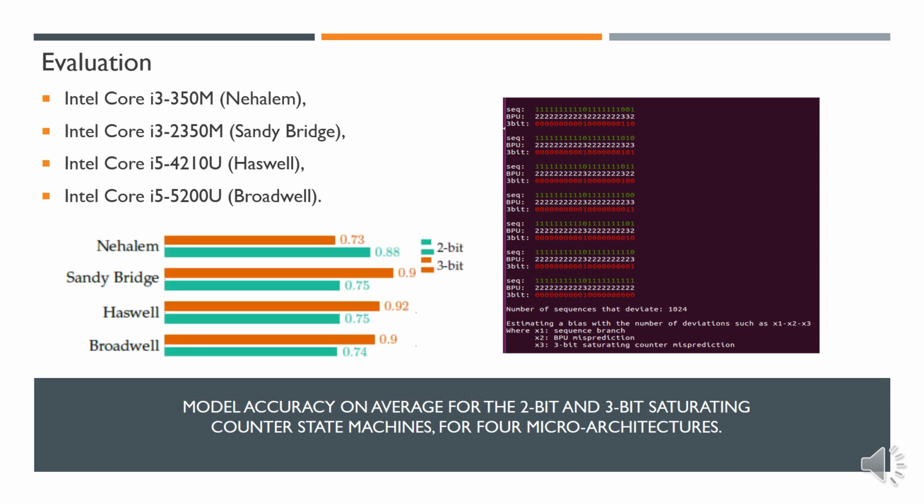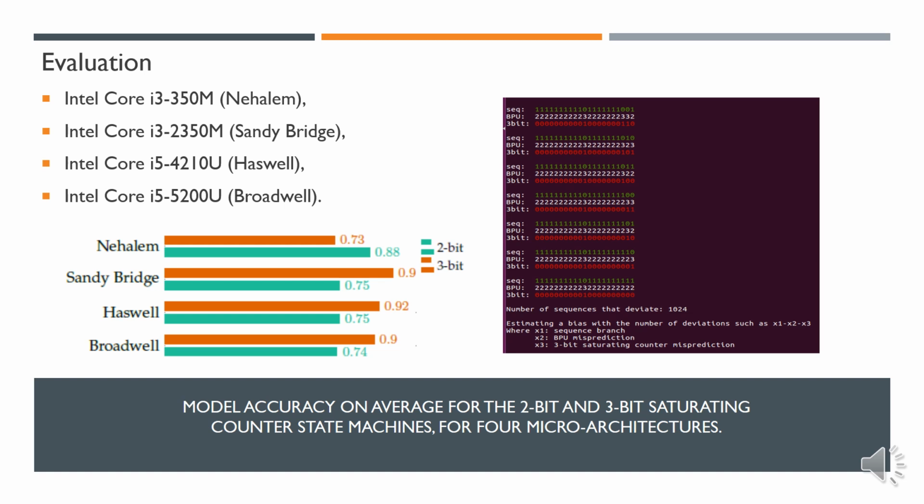2 different trends appear. First, we observe that the 2-bit saturating counter machine is the best model for Nehalem microarchitecture with 88% accuracy. This is not the case anymore from Sandy Bridge, where the accuracy of a 2-bit saturating counter drops to 75%. Secondly, for Sandy Bridge microarchitecture, we observed that the 3-bit saturating counter is a very close match with a 98% accuracy. The accuracy decreases a bit, being 92% for Haswell and 90% for Broadwell, suggesting that the branch predictor has become a bit more complex.